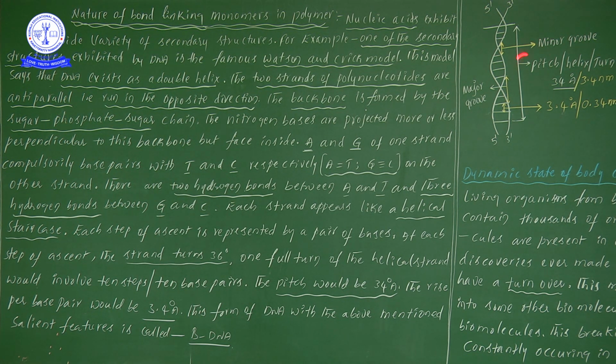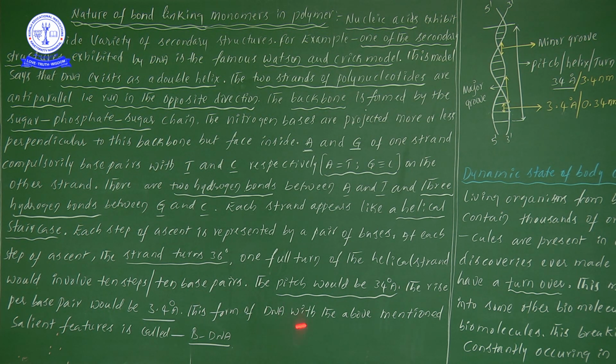Actually, if you take one helix or one pitch, two grooves must be there. One is a minor groove and the other is a major groove. Likewise we have to draw one helix. And if you take one strand and the opposite strand, you should not take a 5' and a 5' on both sides. If one strand starts with 5', the opposite strand must be 3'. Why? Because both strands of DNA run anti-parallel to each other. Is the point clear?